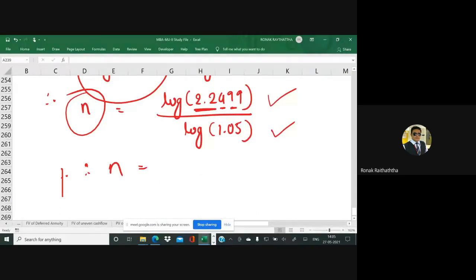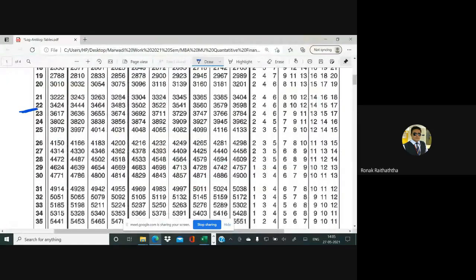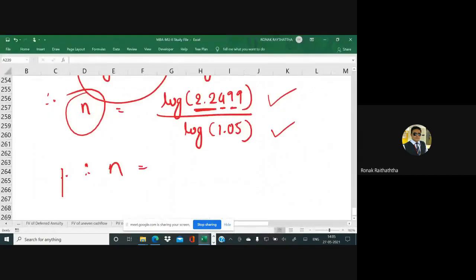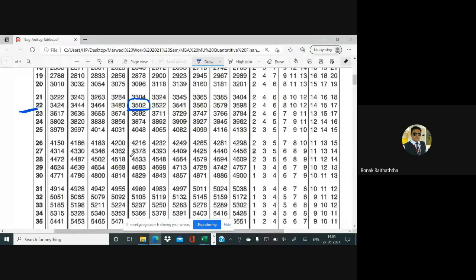In 22, 4's column, we have 3502. The mean difference of 9 is given to you over here, 17. So 17 would be added to 3502, and it becomes 3519.